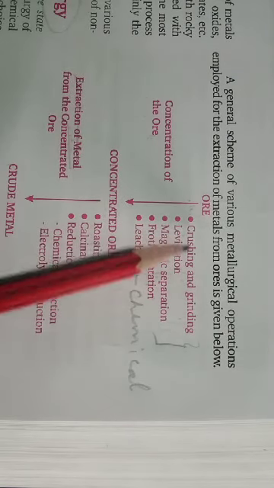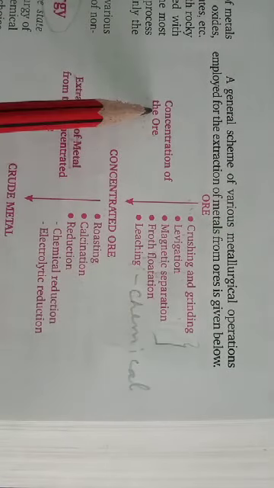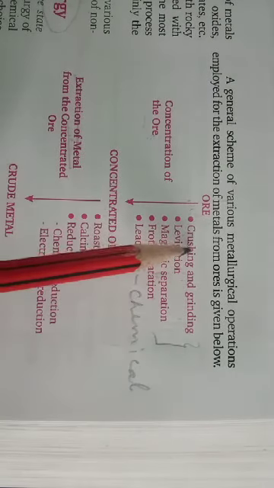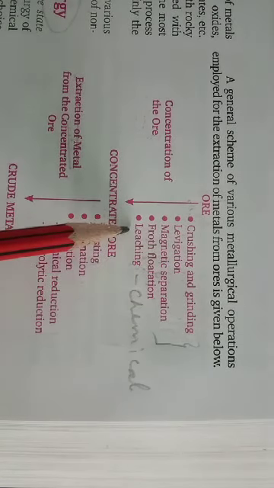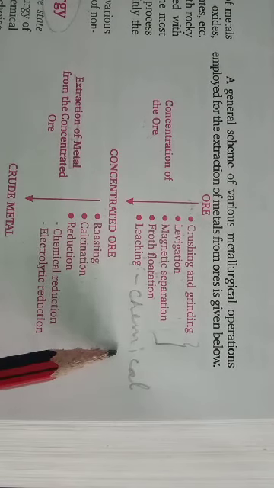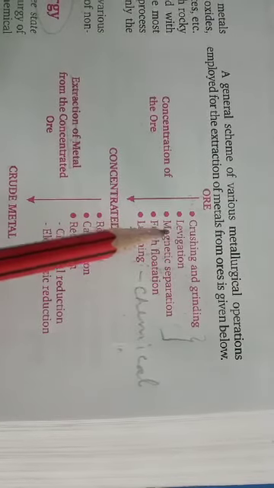We can use one or more than one process depending upon the nature of the ore. The starting ones are physical processes, and leaching is a chemical process of concentration of ore.